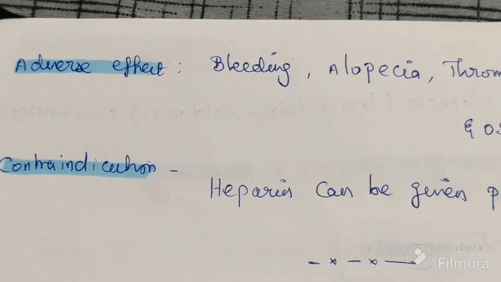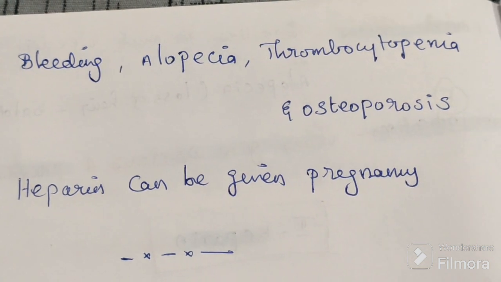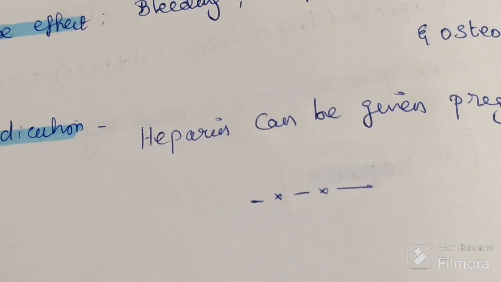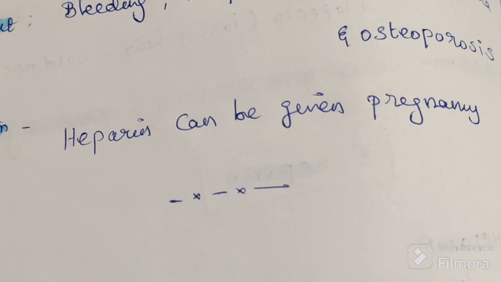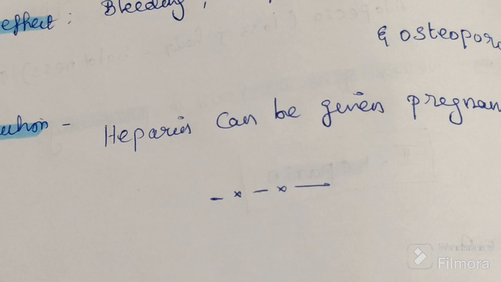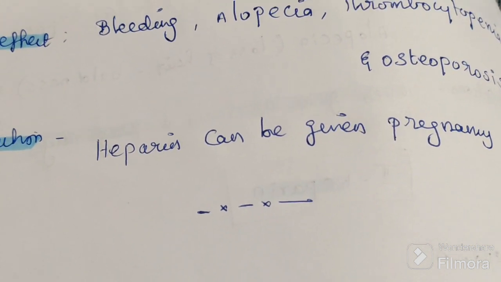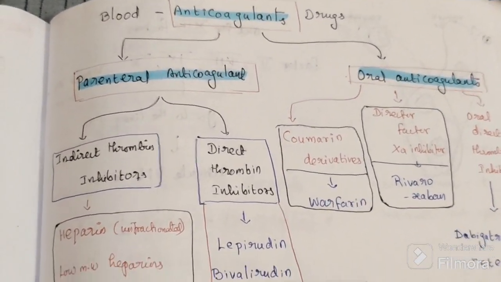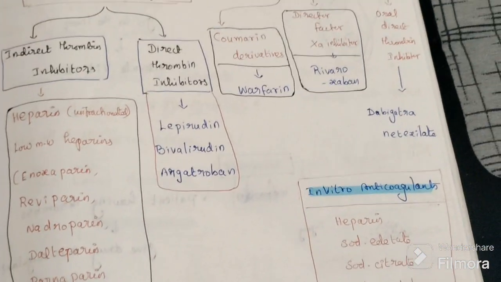Next, adverse effects: bleeding, alopecia here also, then thrombocytopenia, then osteoporosis. Something unique: we don't have any antidote. Contraindication: except here, pregnancy, heparin can be given in pregnancy, but warfarin we never give in pregnancy. So this video discussed the anticoagulant drugs, mainly heparin and warfarin. These are the drugs list.